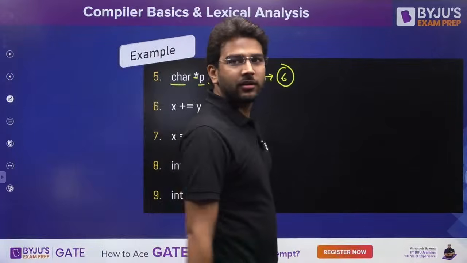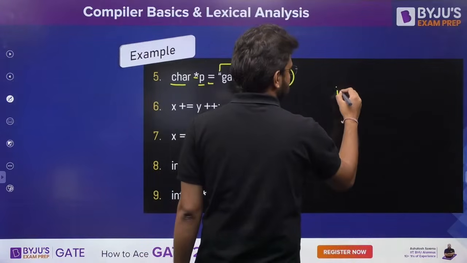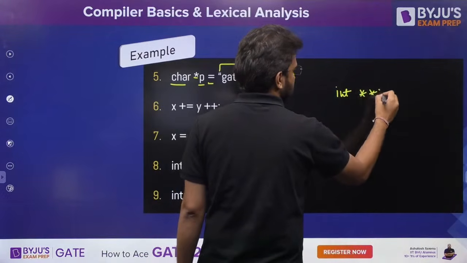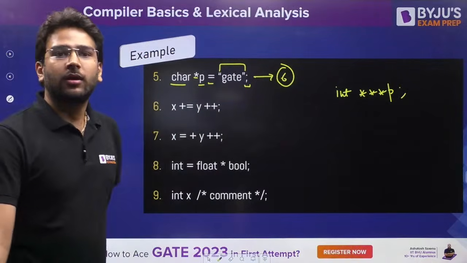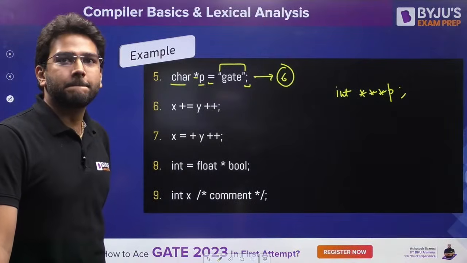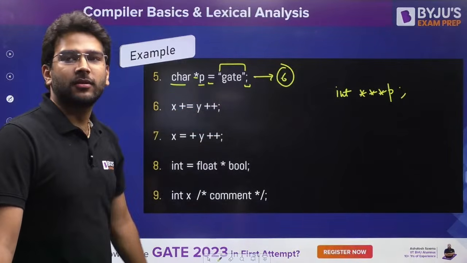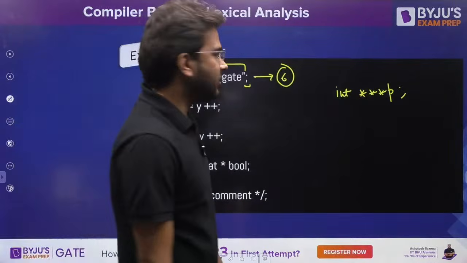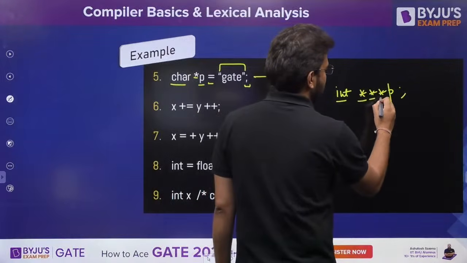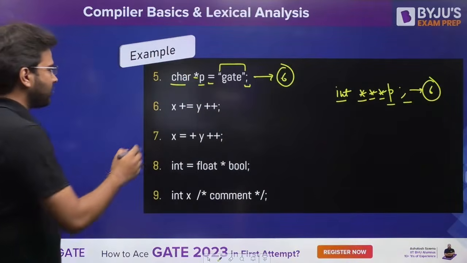Let's say I am writing this one. How many tokens in this one? So Bhagya is saying, 7th one, okay. What about this one? How many tokens? 6. 1, 2, 3, 4, 5, 6. 6 tokens here. Yes, that is correct. Let's talk about this one now.